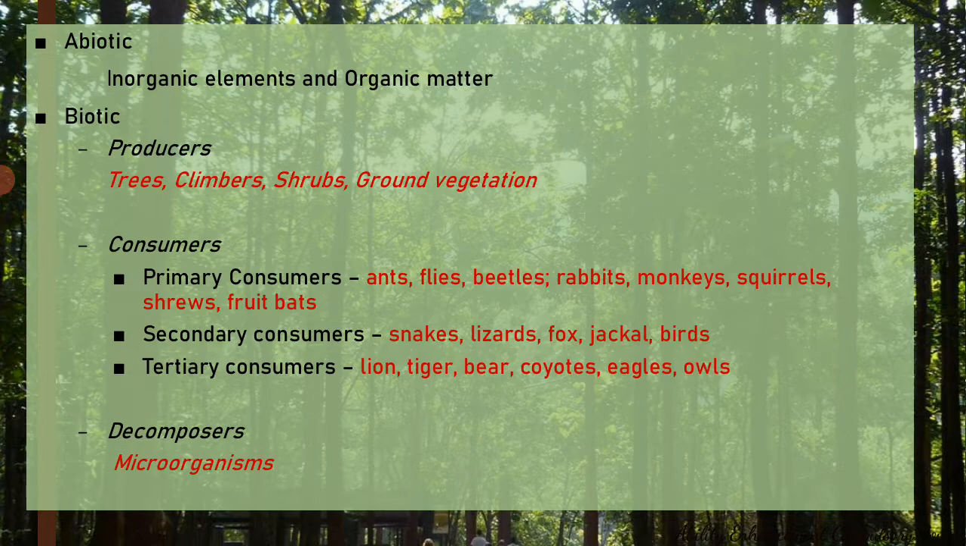There can be reptiles like lizards and snakes. So these are the secondary consumers which are feeding directly on the smaller animals. We also have tertiary consumers such as lion, tiger, bear, coyotes, eagles. These are all examples of tertiary consumers. Some of these can also be the apex predators or the apex consumers, the top consumers in that ecosystem.